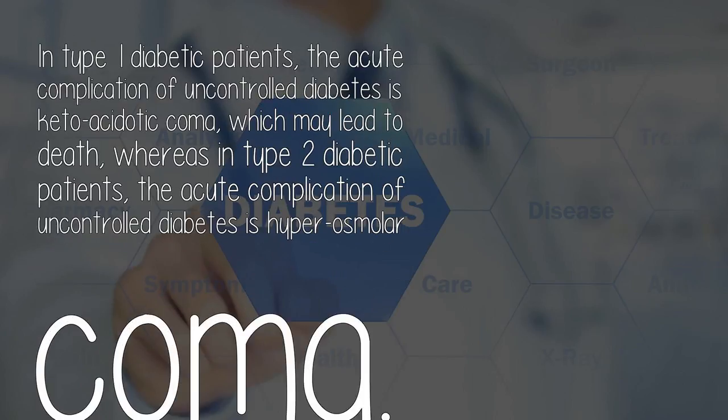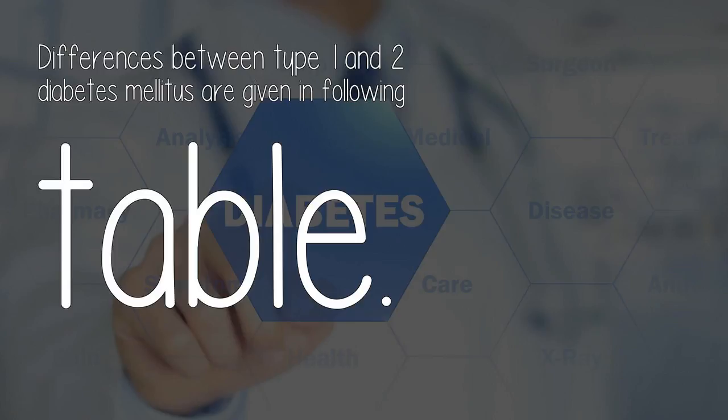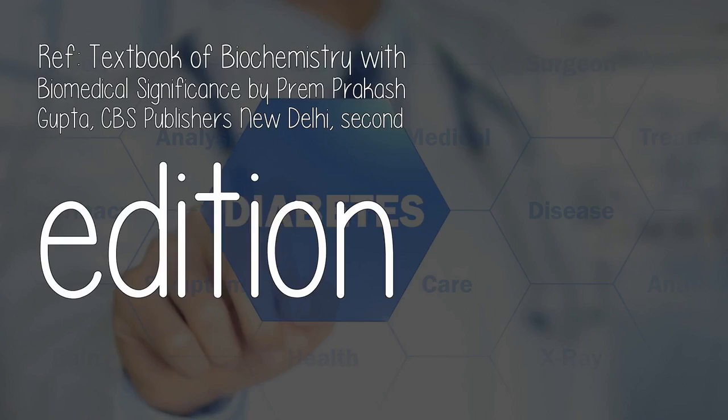In type 1 diabetic patients, the acute complication of uncontrolled diabetes is ketoacidotic coma, which may lead to death, whereas in type 2 diabetic patients, the acute complication of uncontrolled diabetes is hyperosmolar coma. Differences between type 1 and 2 diabetes mellitus are given in the following table. Ref. Textbook of Biochemistry with Biomedical Significance by Prem Prakash Gupta, CBS Publishers, New Delhi, 2nd edition.